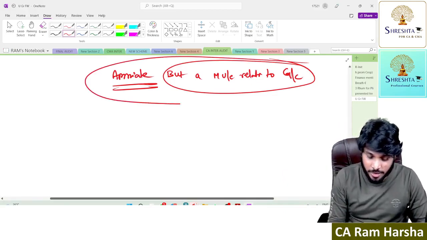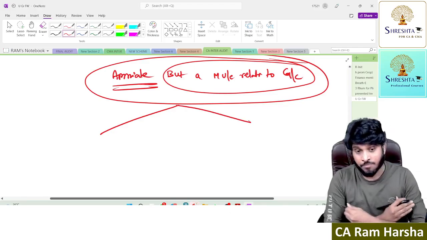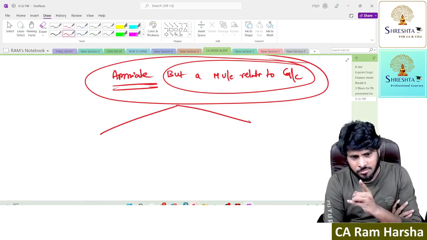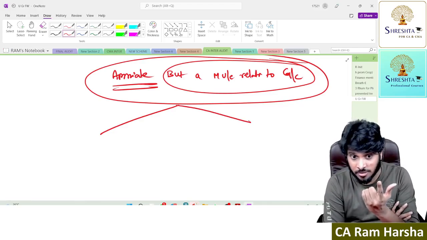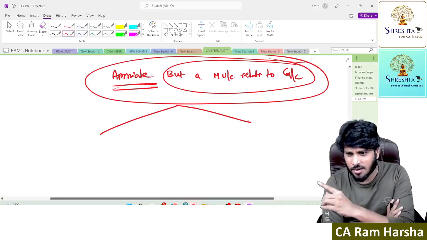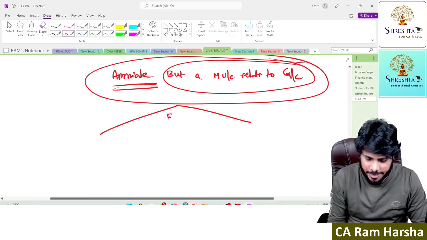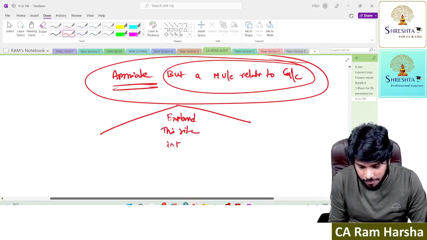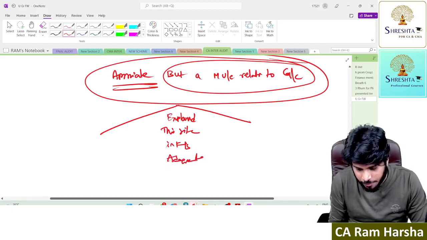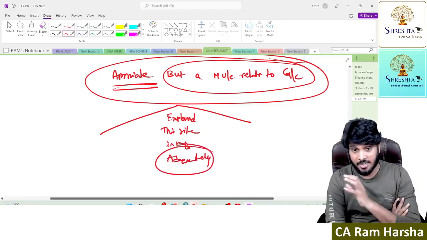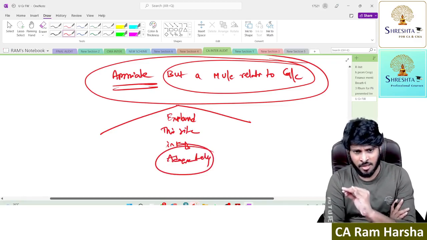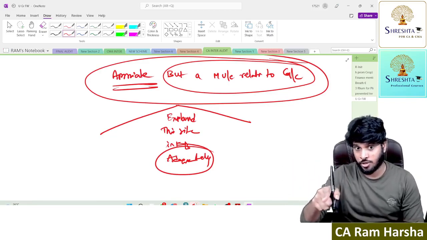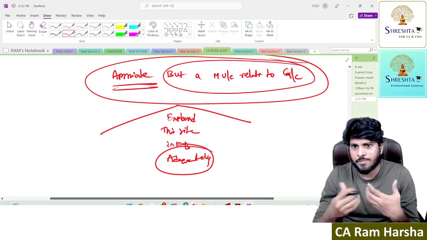Now, what about this situation? The standard says, okay auditor, Air India is facing this situation. Yes sir, Air India is facing this situation. The standard is asking you, the auditor: did Air India explain this situation adequately in the financial statements? In the notes to accounts or in the balance sheet or P&L, somewhere they should mention this situation to shareholders. They cannot straight away say going concern and then prepare financials.